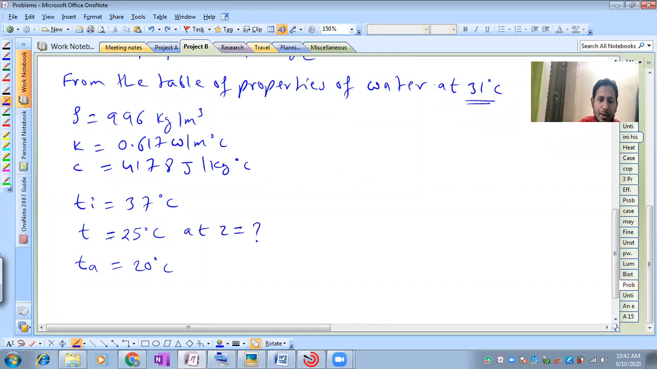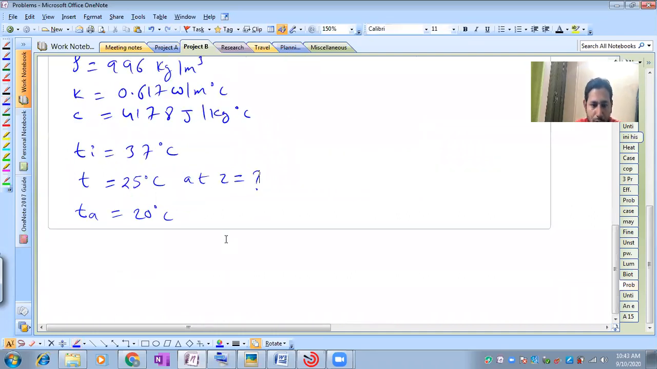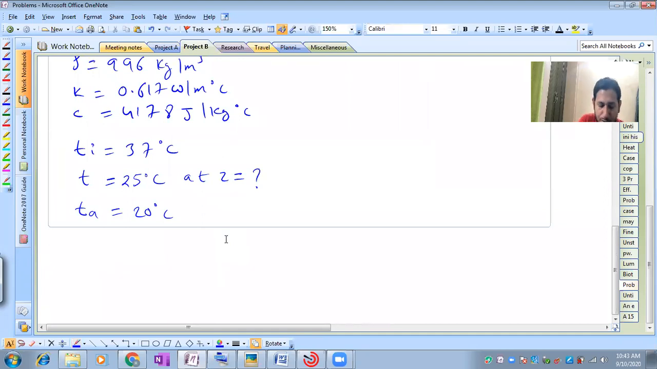So we found the temperature of the body to be 25 degrees Celsius. After what time? That we have to calculate. Now this is the body that is given. We understood this problem lies under unsteady state. Now we have to first calculate the Biot number.